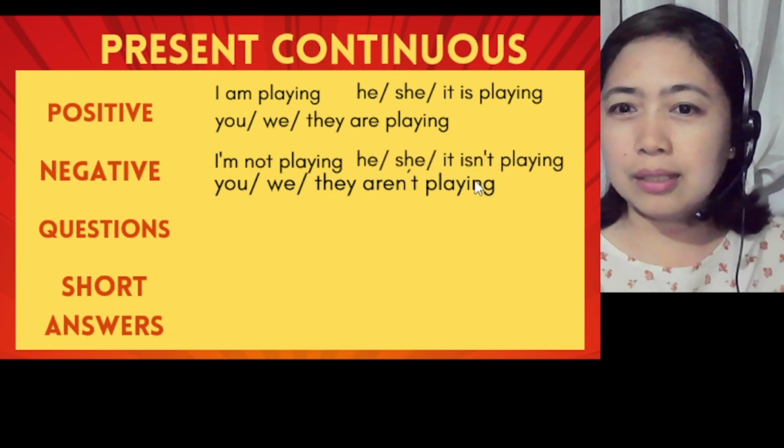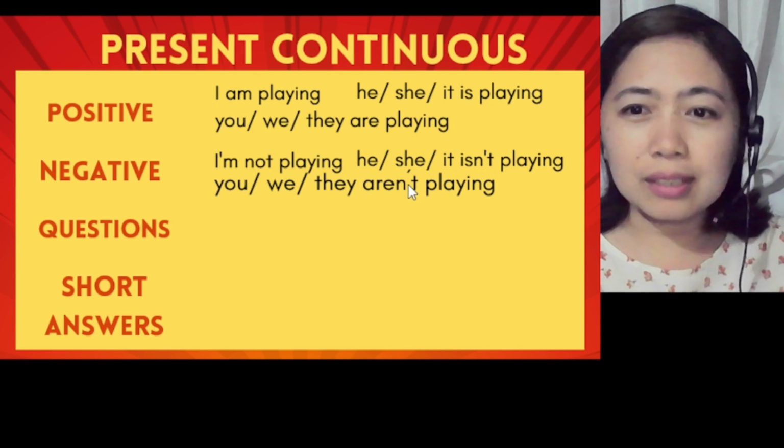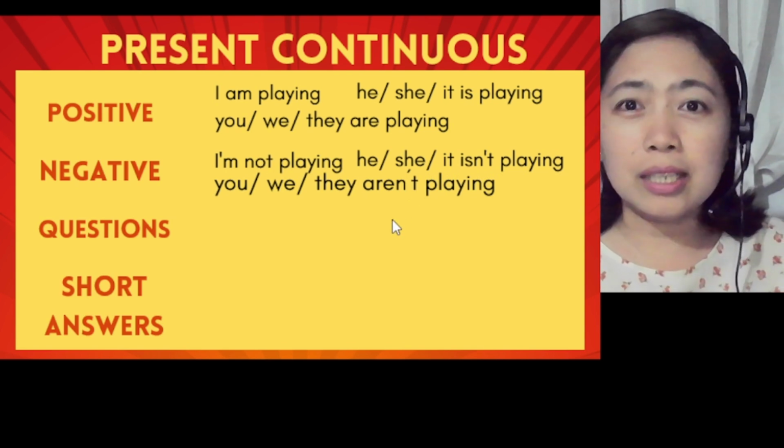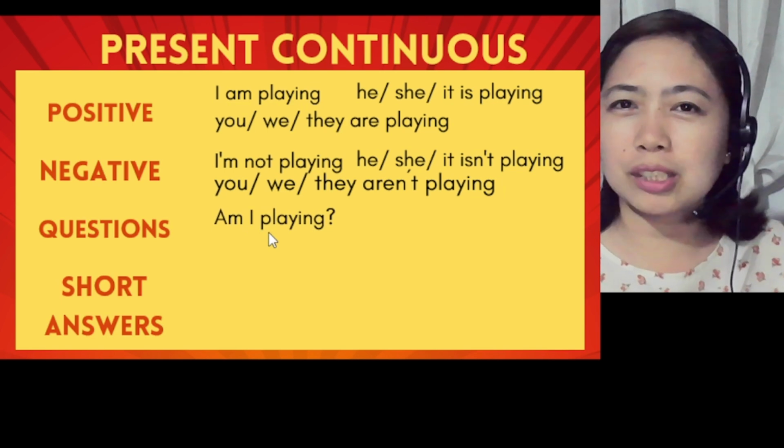So he isn't playing, she isn't playing, or it isn't playing. Again, you can also have he's not playing, she's not playing, or it's not playing. Okay, either way, it's still correct. Okay, you just have to be consistent. Okay, whether it's American or British English you're using.